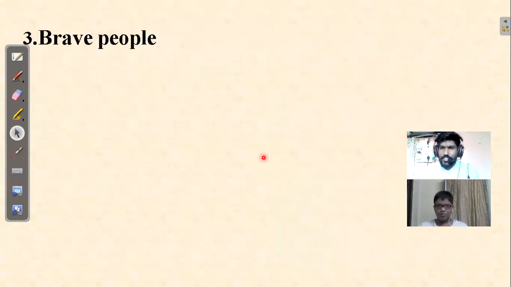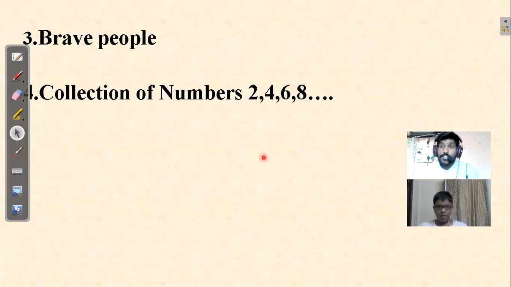So this collection of brave people, that also we can call a set. Collection of numbers. Now this also will be a set. In this chapter of sets, we will be working with numbers a lot. Now here we have numbers 2, 4, 6, 8. Can you tell me what type of numbers these are? These are even numbers. So I can call this a collection of even numbers, a set of all even numbers.